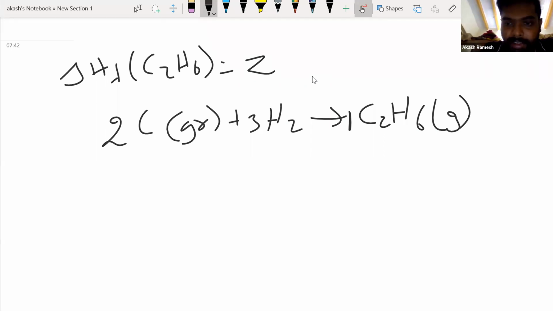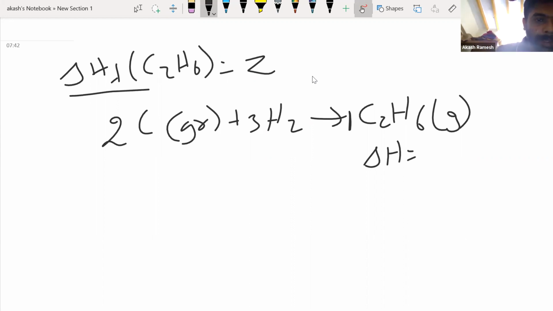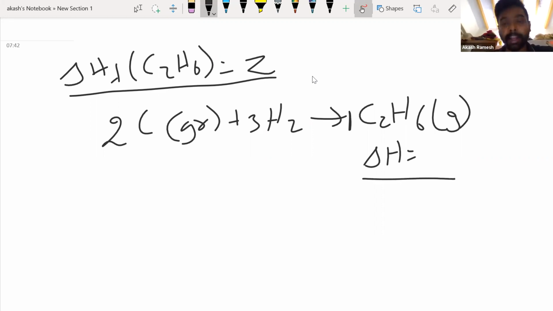Obviously I have to complete this thermochemical equation, so I'll write the enthalpy of this. Please understand, people. Whenever the given information comes, it will be in this form: enthalpy of formation of something is some value. But when you write the thermochemical equation, you don't have to specify delta H of formation, you can just write delta H. Enthalpy of formation is the enthalpy change for this particular process, which we have already written, so you should not specify delta HF again. This is just delta H.